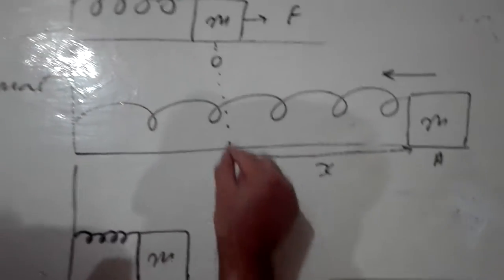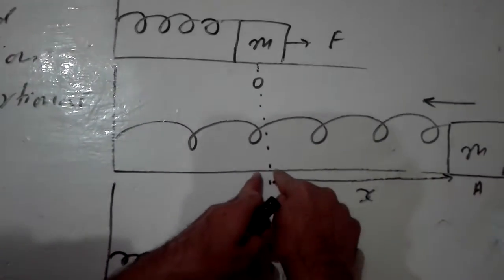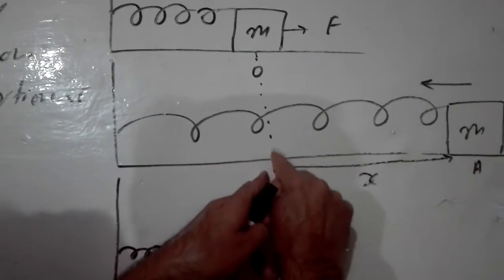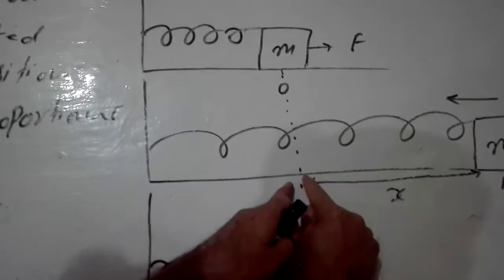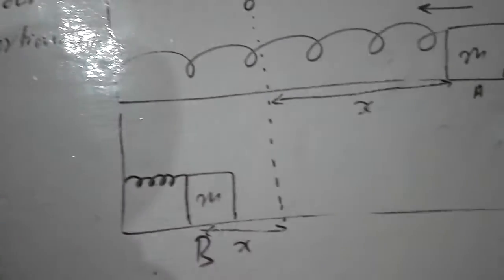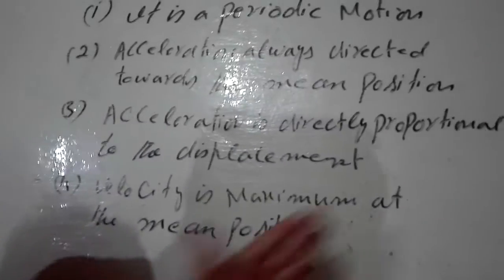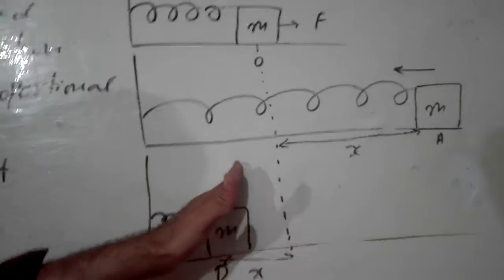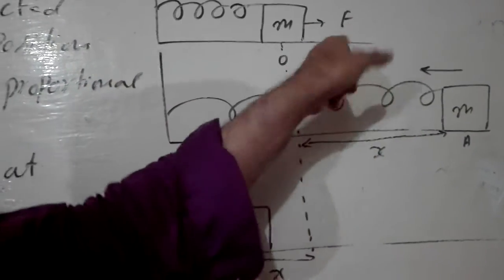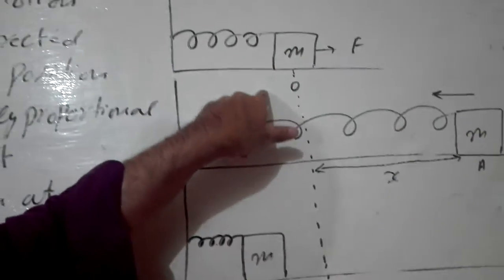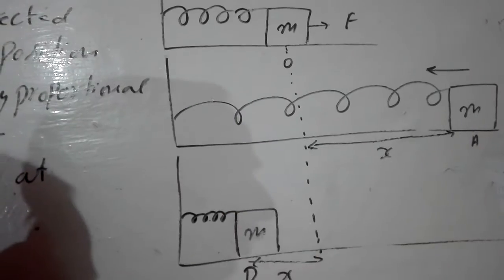You will observe that when the mass comes to the point O, it has maximum velocity at this point. Because of that maximum velocity, it will move toward this point B. So the fourth characteristic is valid in this example. So this shows that the motion of the mass attached to a spring executes a simple harmonic motion.